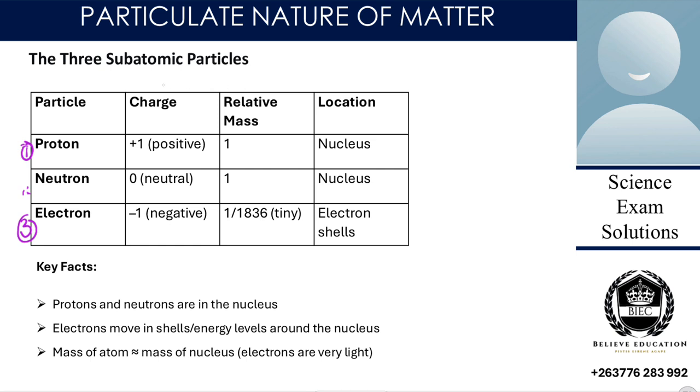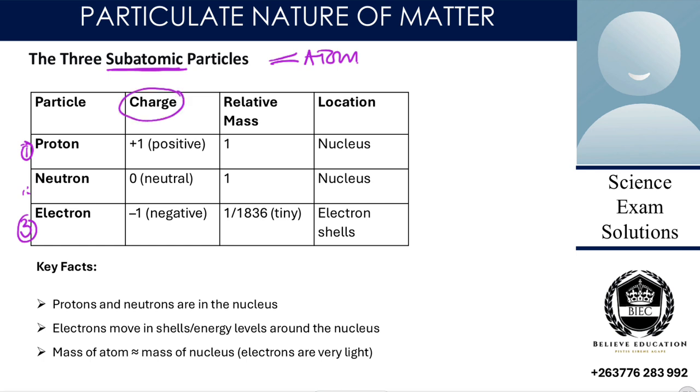Now, the 3 subatomic particles, they are the ones that make up the atom, and the subatomic particles have features. For example, the first feature is the charge.